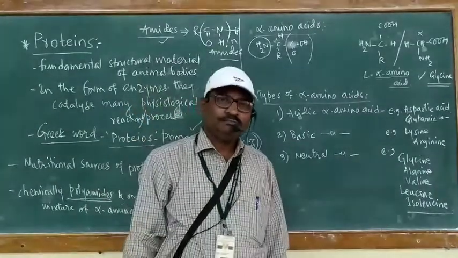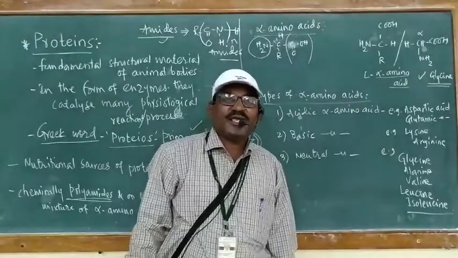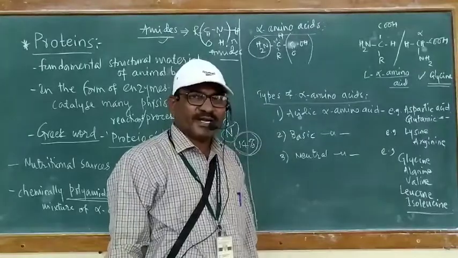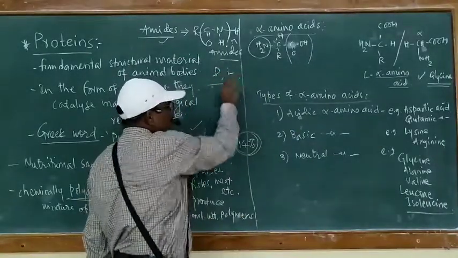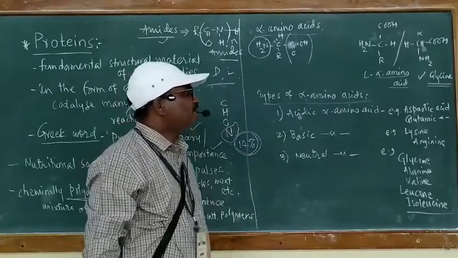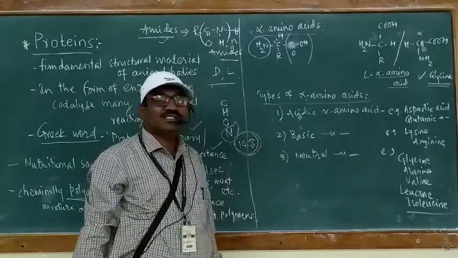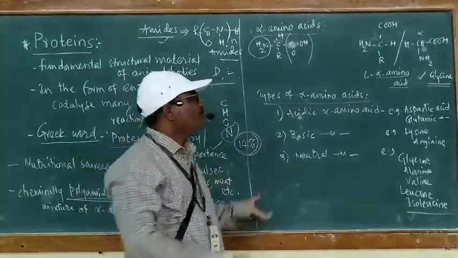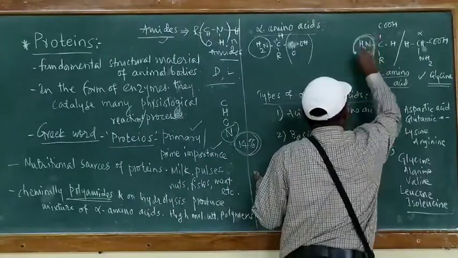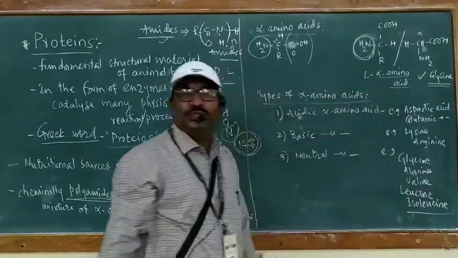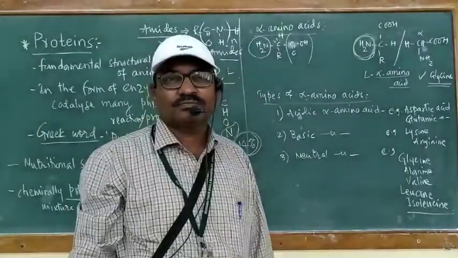sign. But here one more nomenclature is present as we see in carbohydrates, that is capital D and capital L. This capital D and capital L nomenclature is like this. See, the position of NH2 in the alpha amino acid.